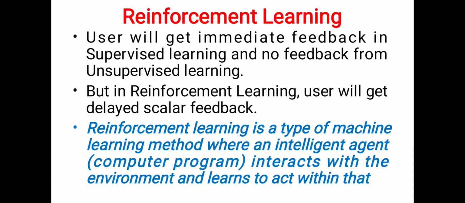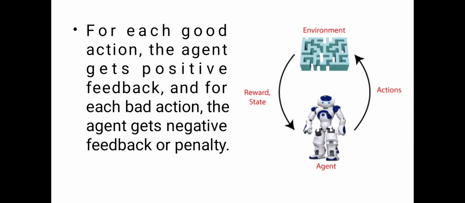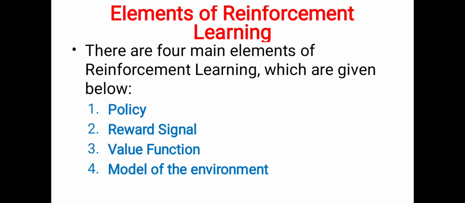Reinforcement learning. In supervised learning the user gets immediate feedback, and in unsupervised learning no feedback, but in reinforcement learning, the user gets delayed scalar feedback. Reinforcement learning is a type of machine learning method where an intelligent agent interacts with the environment and learns to act within it. For each good action, the agent gets positive feedback, and for each bad action, the agent gets negative feedback or a penalty. There are four main elements of reinforcement learning, which are given below: policy, reward, value, and model of the environment.